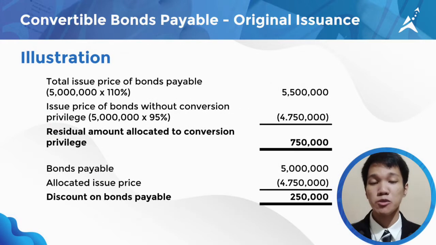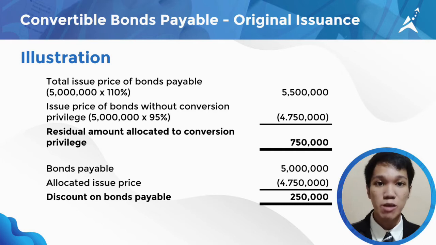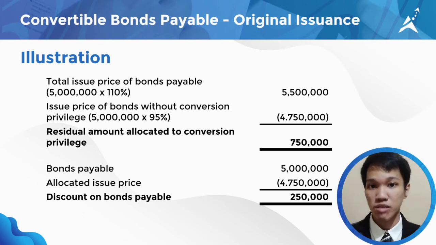Let us first compute the issue price of bonds payable. Since there are 5,000 bonds with face amount of 1,000 pesos, we have a total of 5 million bonds at face amount. This will then be multiplied by 110%, resulting in 5,500,000. Stated in the illustration, the bonds would sell only at 95 without conversion privilege. This is the market value.